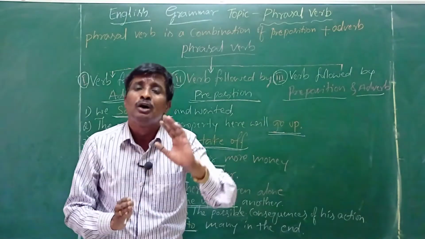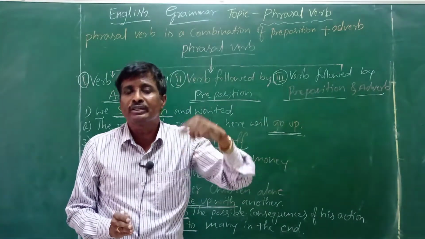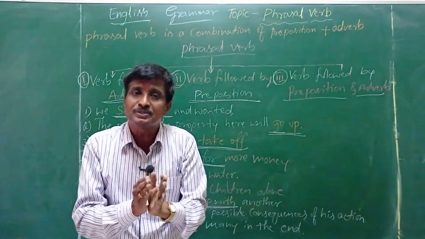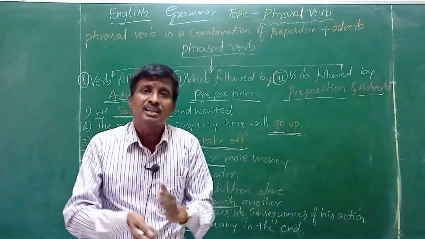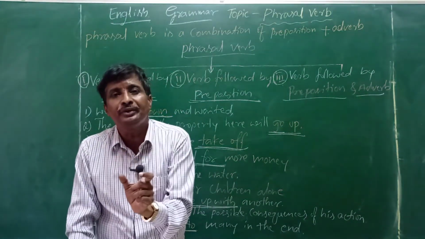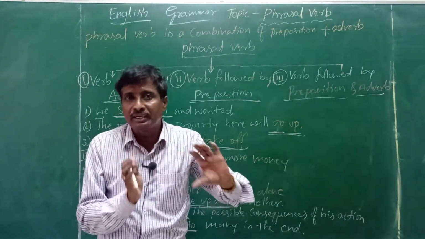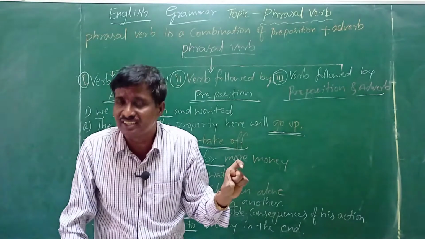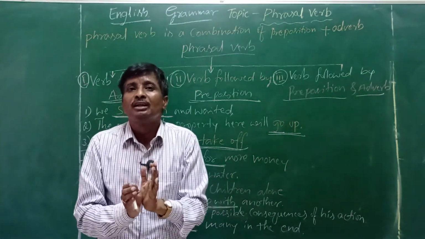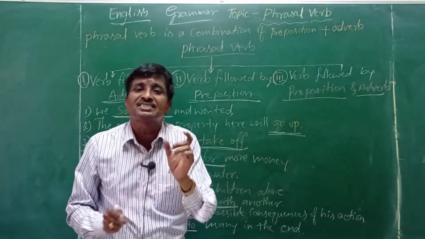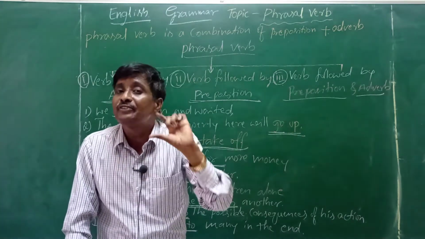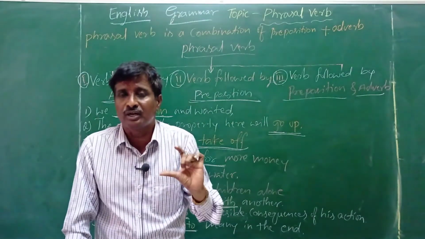Multiple meanings means more than one meaning. Phrasal verbs with multiple meanings, and I will give you the options also, and some incomplete sentences. Those incomplete sentences require the right phrasal verbs.